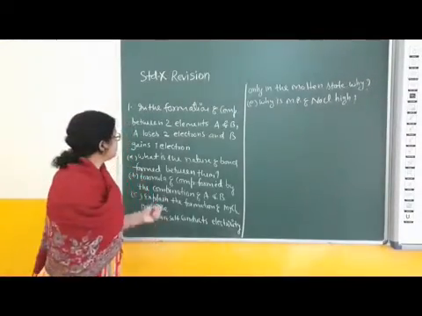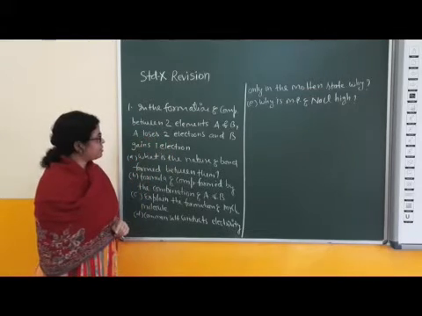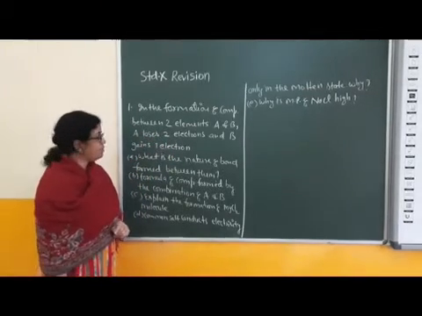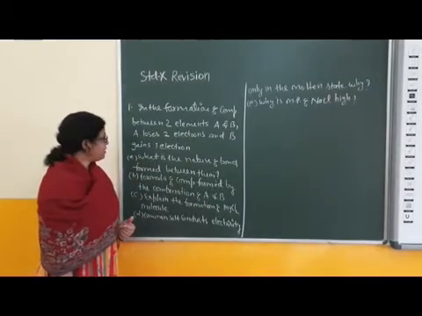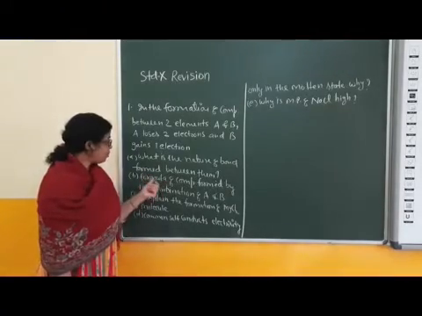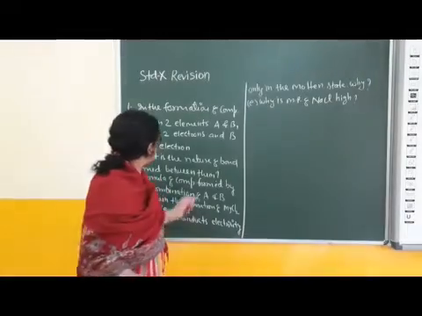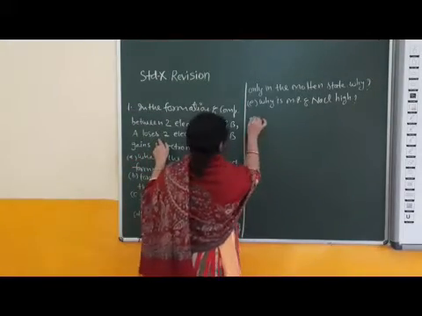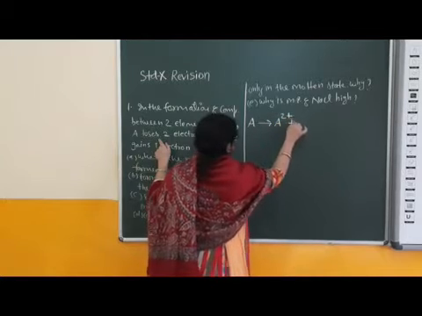Now, complete question. In the formation of compound between two elements which are A and B, A loses 2 electrons and B gains 1 electron. What is the nature of bond formed between them on the basis of given conditions? A atom loses 2 electrons.